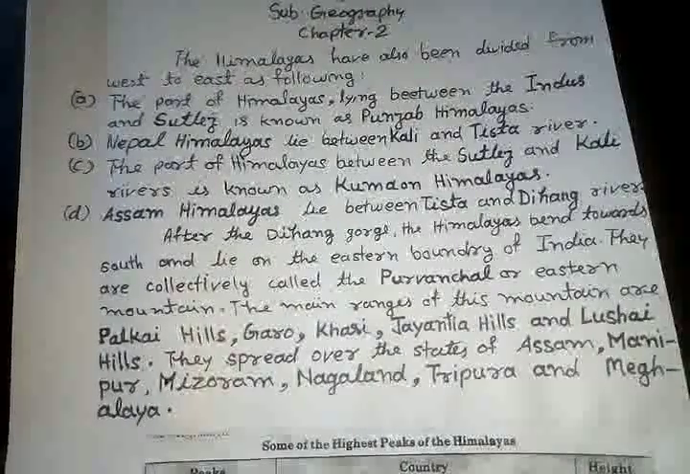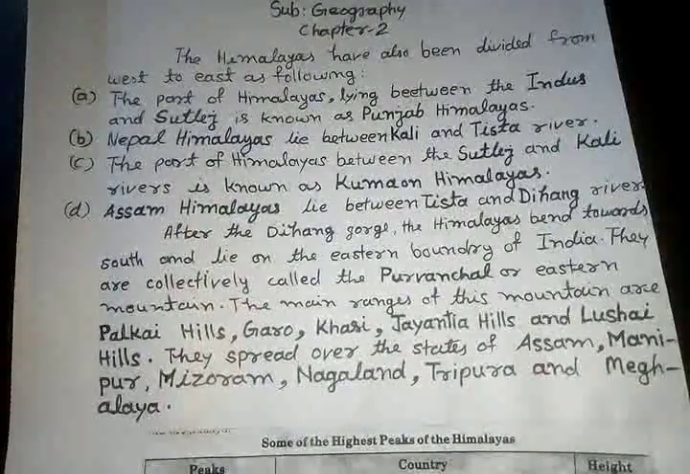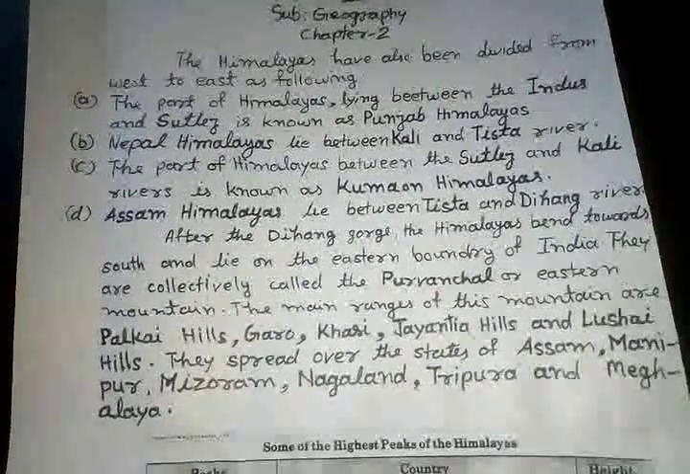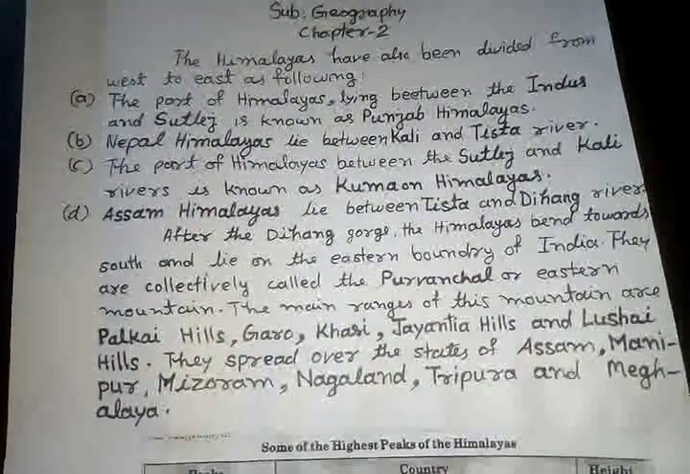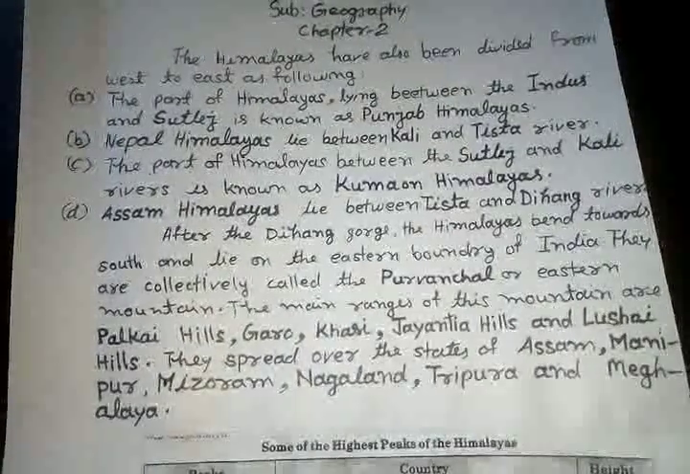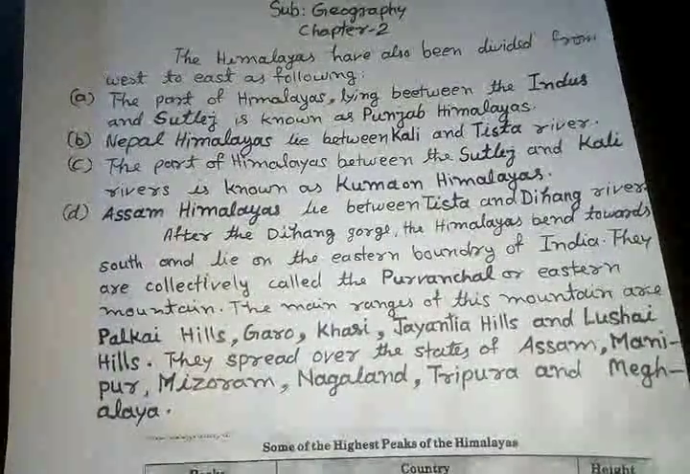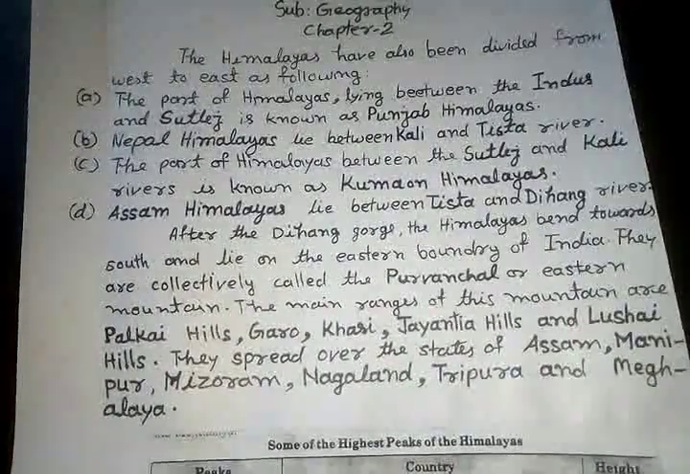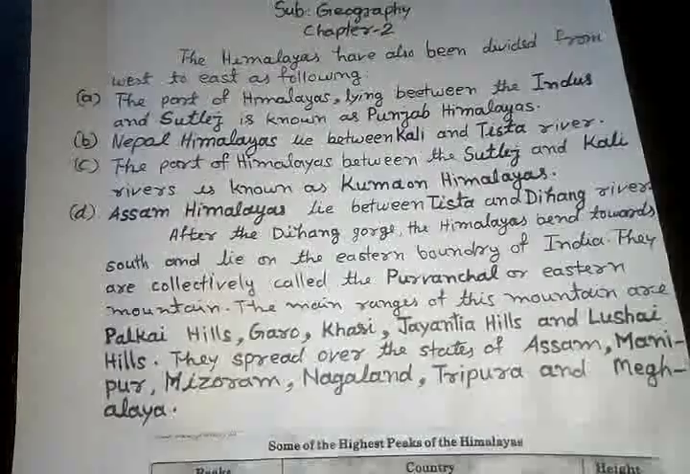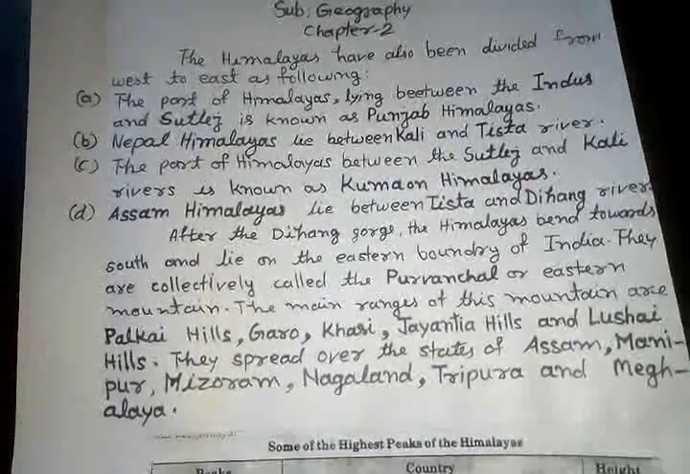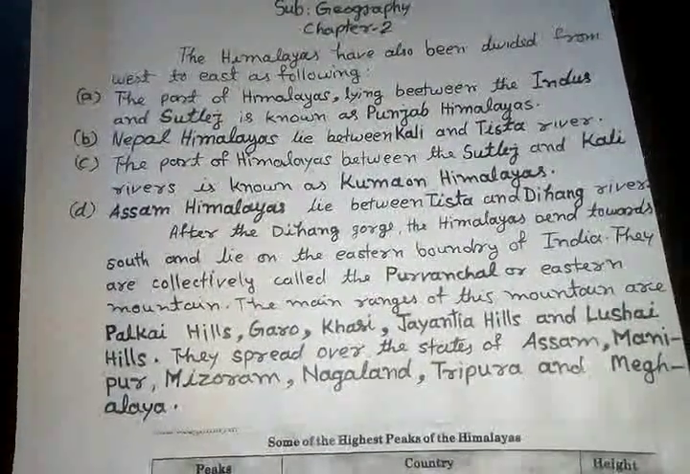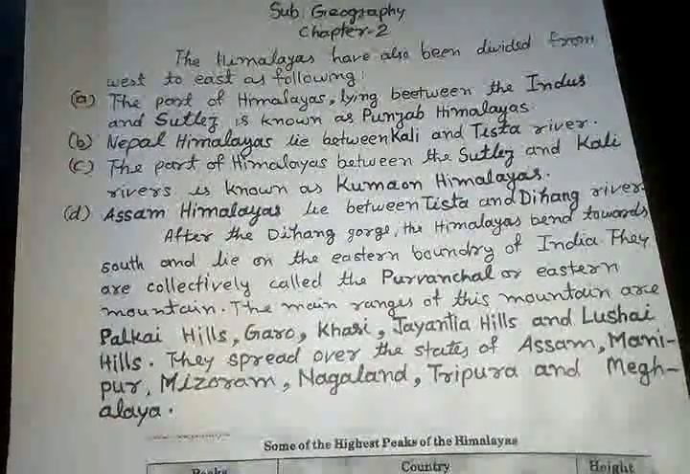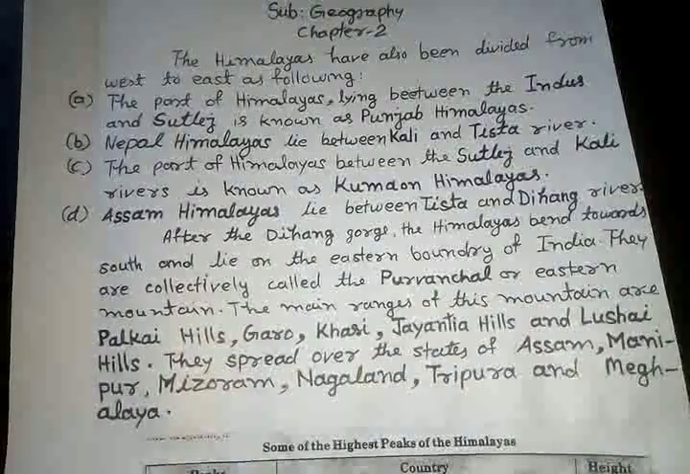In this way, whole part of Himalayas divided into 4 parts. First, Punjab Himalayas. Second, Kumaon Himalayas. Third, Nepal Himalayas. And fourth, Assam Himalayas. The Brahmaputra mark the easternmost boundary of Himalayas.